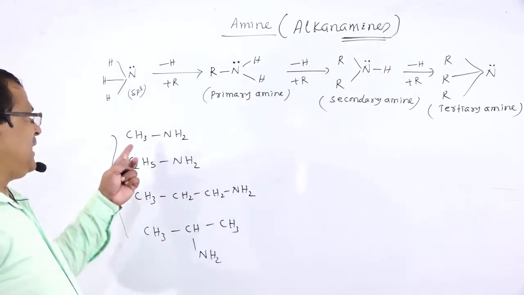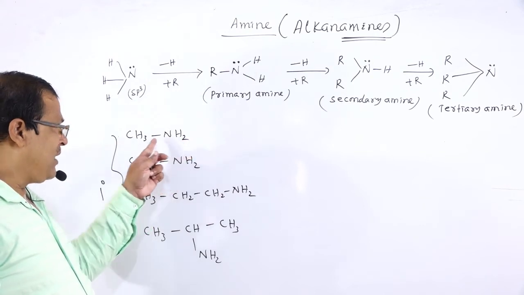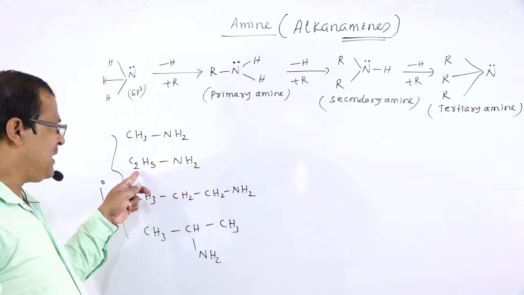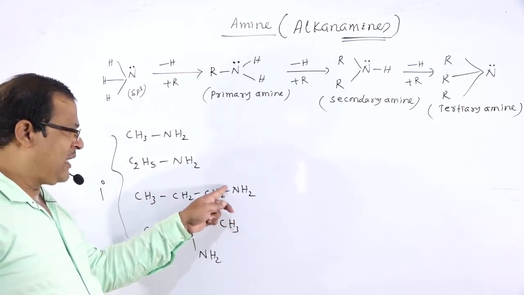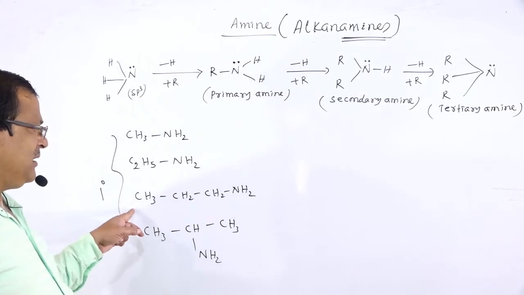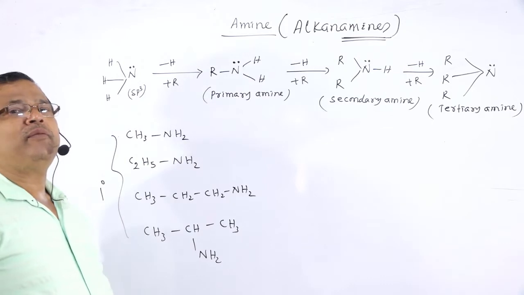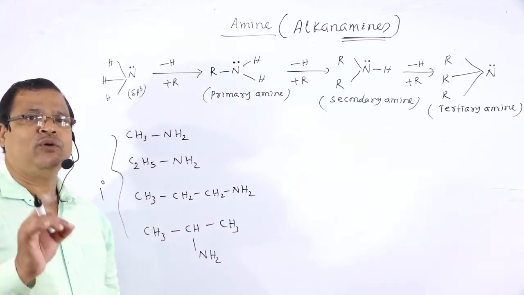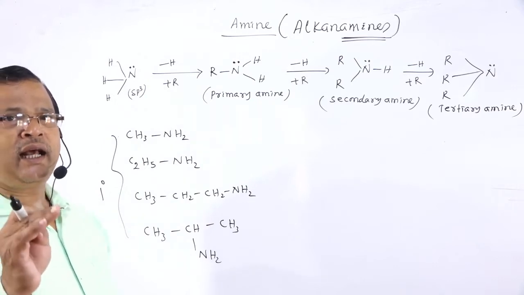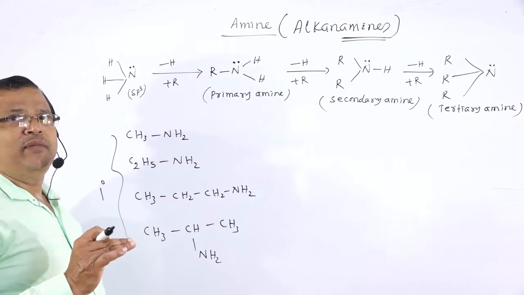So these are all examples of primary amines, because in NH3, one hydrogen atom is replaced by CH3, one hydrogen atom of ammonia is replaced by C2H5, and one hydrogen atom of NH3 is replaced by C3H7. Similarly, in this case also, all are examples of primary amines. Amines are known as alkanamines.